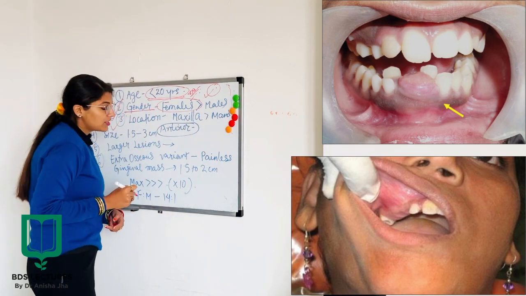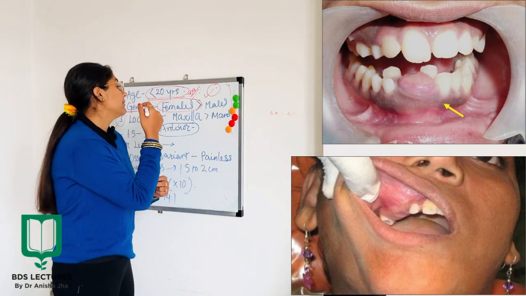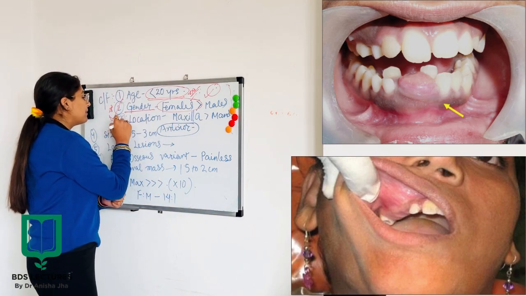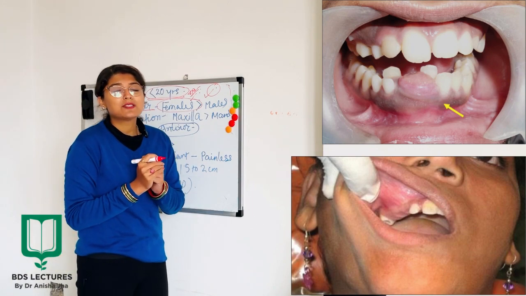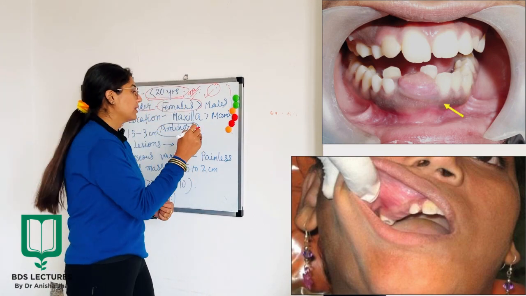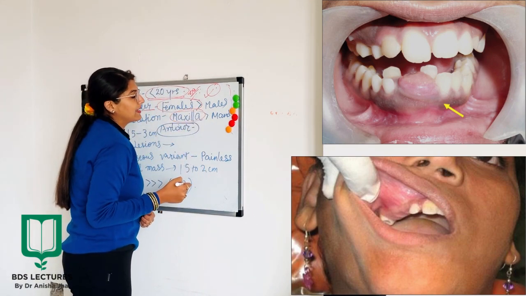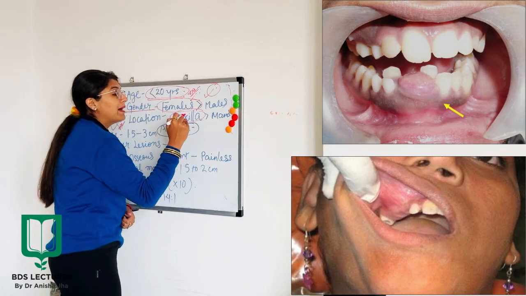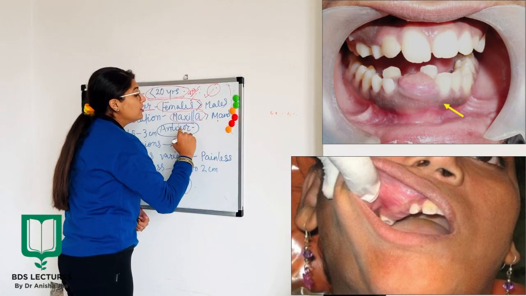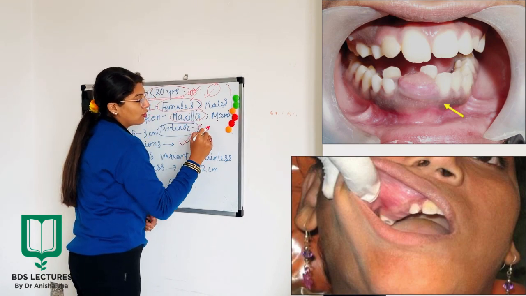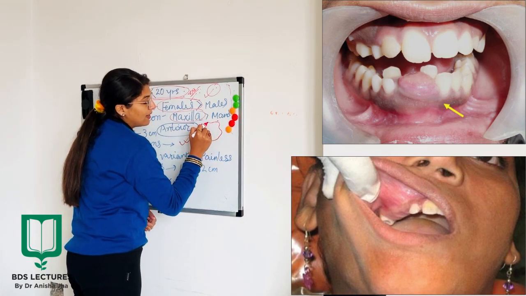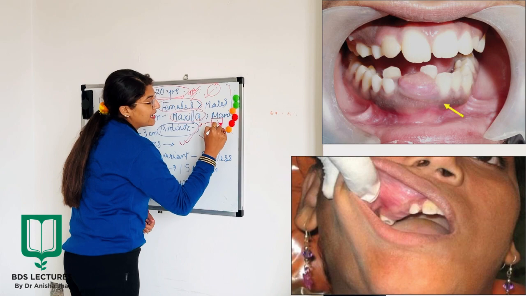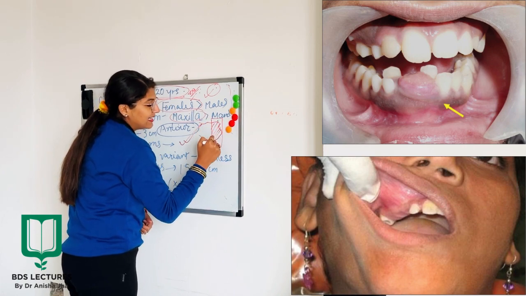Now अगर हम location की बात करें तो again one more important point to be kept in mind, where AOT is basically seen in maxilla. Okay, very very commonly seen in maxilla than mandible. And maxilla या mandible में भी जो anterior portion होगा jaw का, okay, जो anterior portion होगा उस एरिया में आपका AOT ज्यादा नजर आएगा.